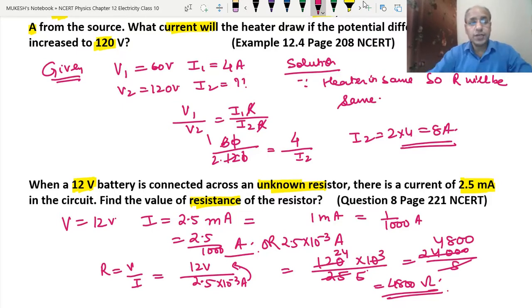Okay. Dear students, today we have learned about the experiment, the two ways in which we can do the activity to verify Ohm's law. We have done the classification of conductors, meaning good conductor, resistor, poor conductor, or insulators on the basis of resistance. And then we have done some questions based on Ohm's law.